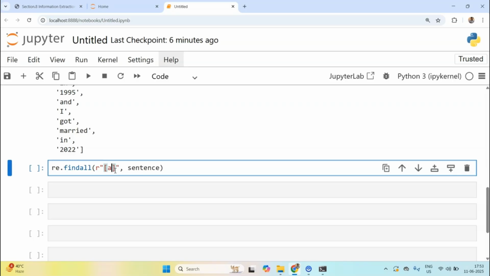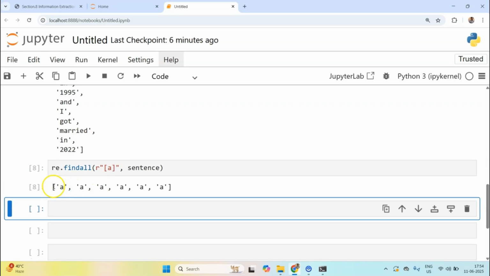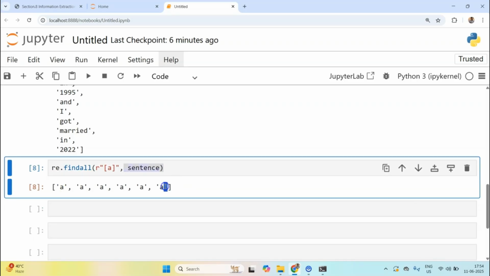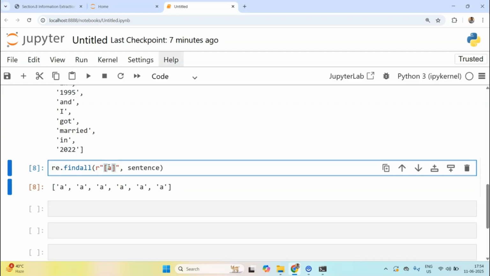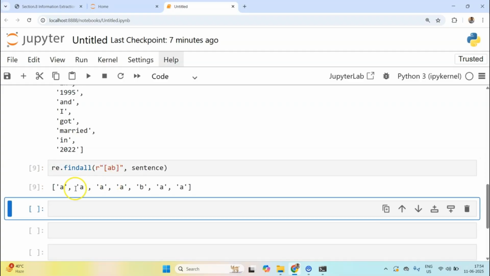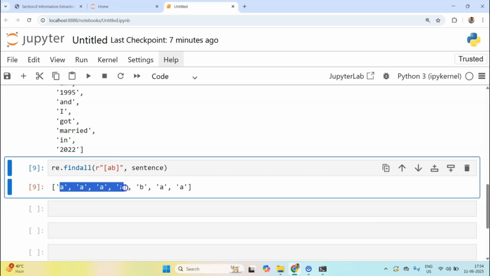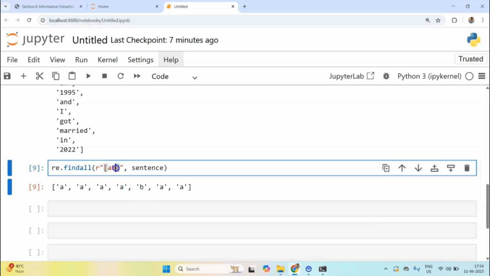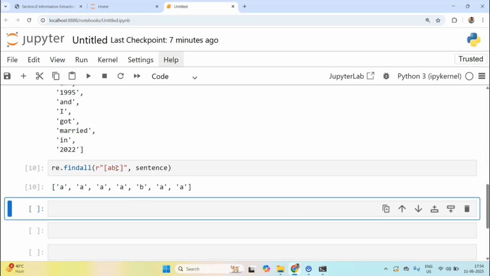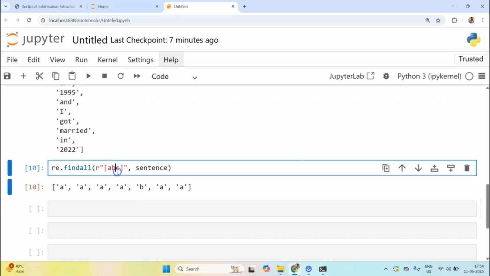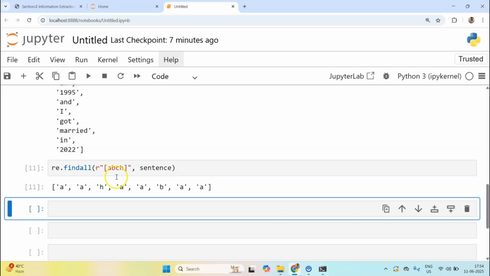So for example, if I want to match all the A's, and if I run this, it found all the A's. We can understand this is not useful, right? We can find all the A and all the B. So now you see this, it has found A, and then one B occurrence has also been found. C. Now no C's occurrence has been found. H. One H is found, right?